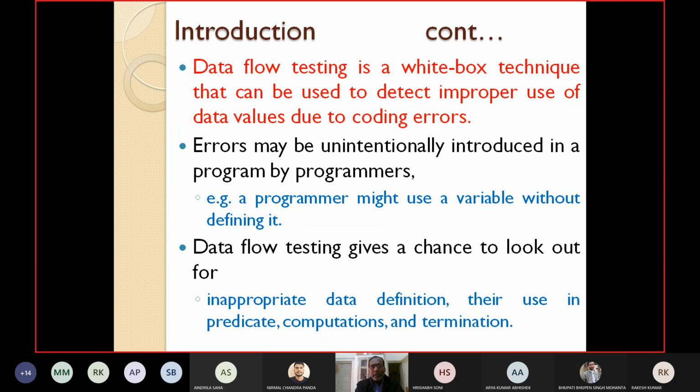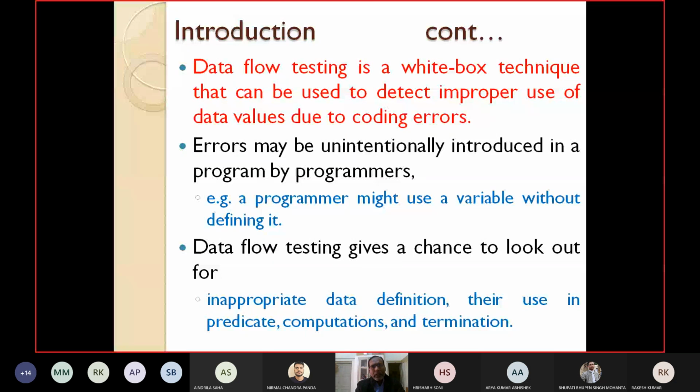Data flow testing techniques give a chance to look out for inappropriate data definitions, or data which are inappropriately defined. They are used in the predicates, computations, and termination.